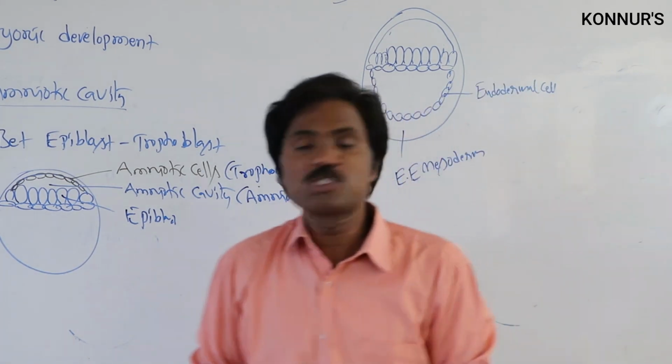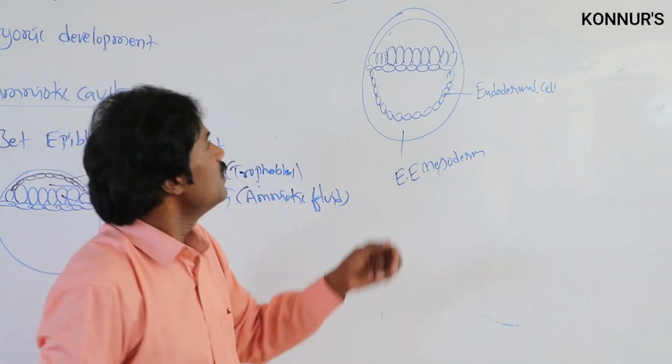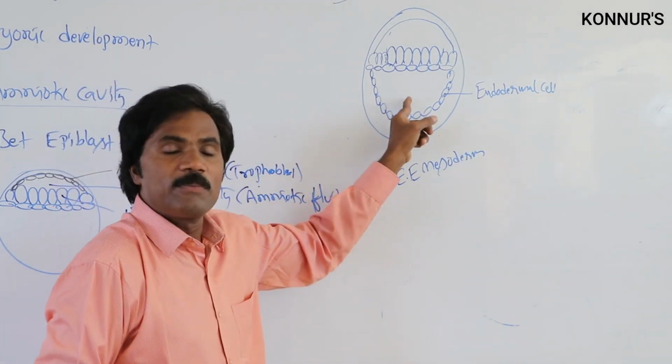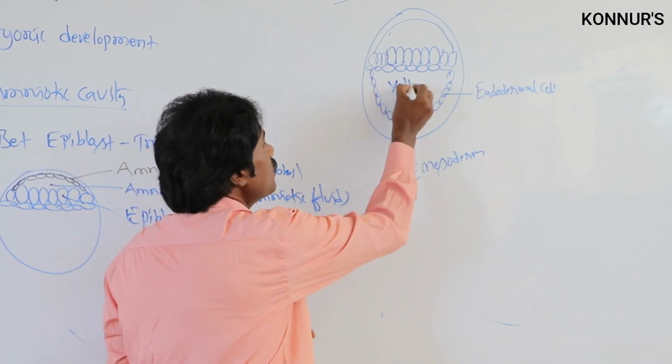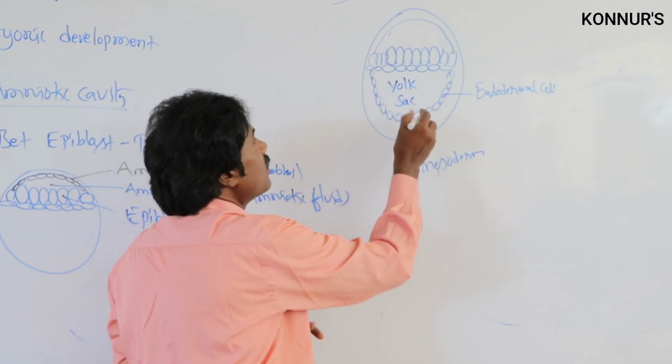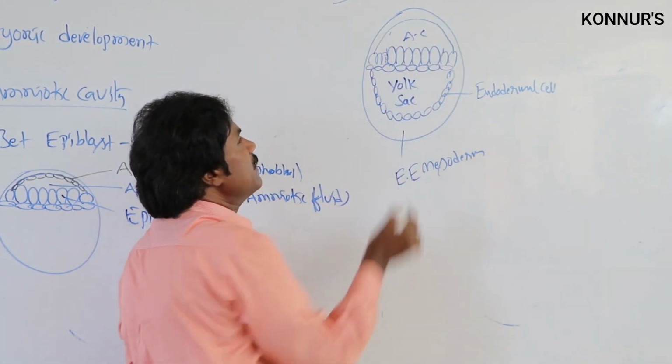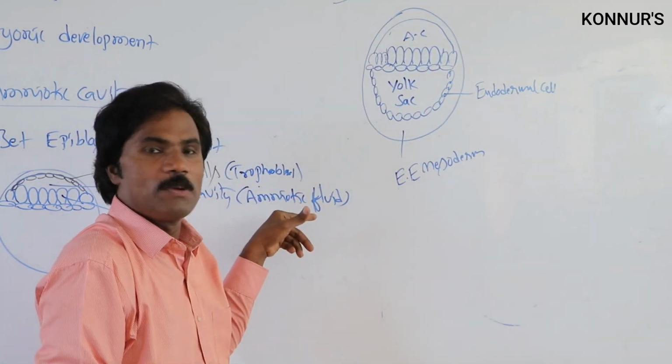Whenever extra embryonic mesoderm is formed, then here it will be present, we call it the yolk sac. This particular part we call the yolk sac. This is the amniotic cavity. Remaining parts will be present as usual.